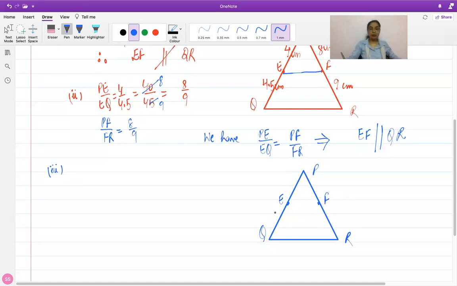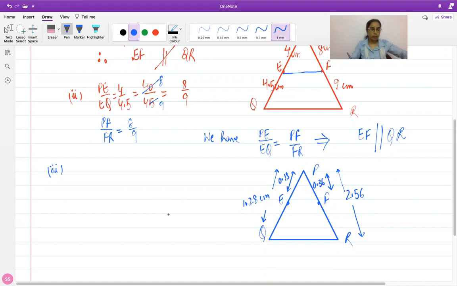We have been given the length of the whole side PQ as 1.28 centimeters, and the whole side PR as 2.56. We have been given PE as 0.18 centimeters, and PF as 0.36. All the measurements are in centimeters.